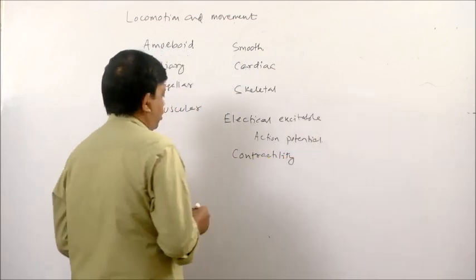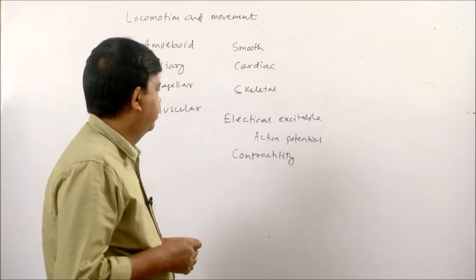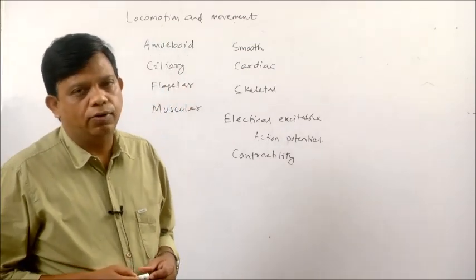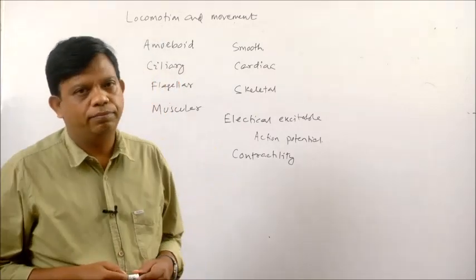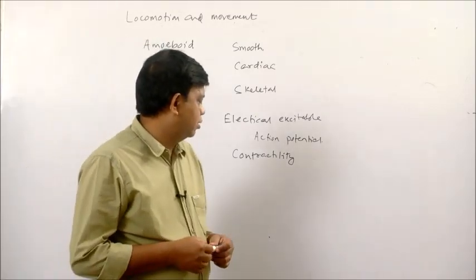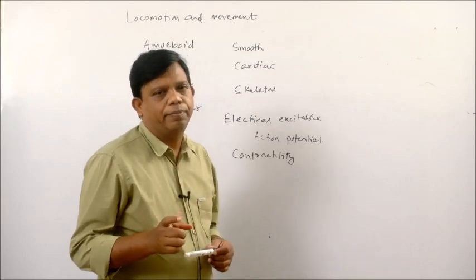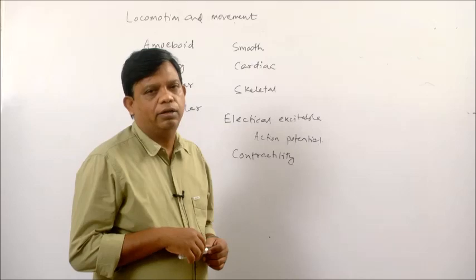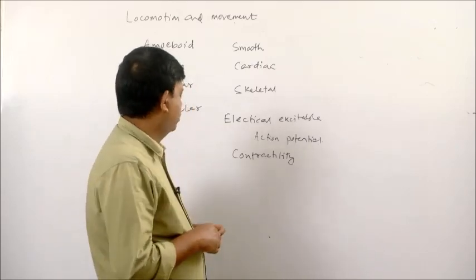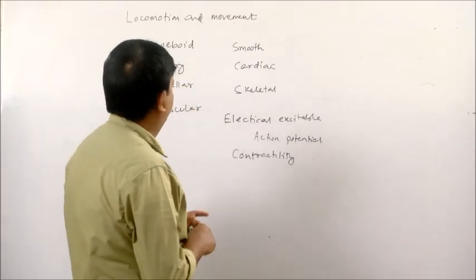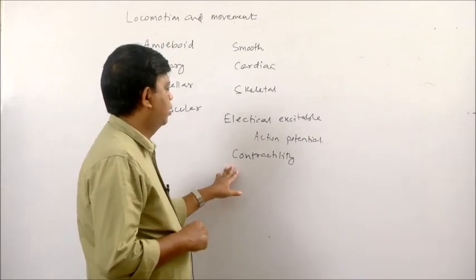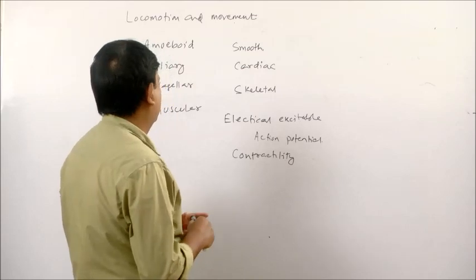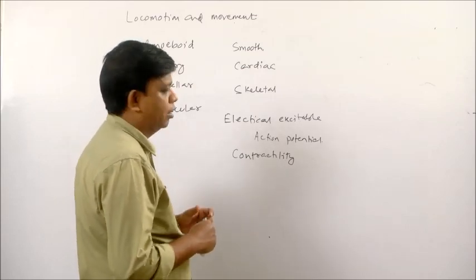Another property is contractility. A muscle cell or muscle can contract. Contract means decrease in length. A muscle cell can decrease in length. On receiving an appropriate stimulus, a muscle can undergo contraction or its length may decrease. That is called contraction, or the contractile ability.